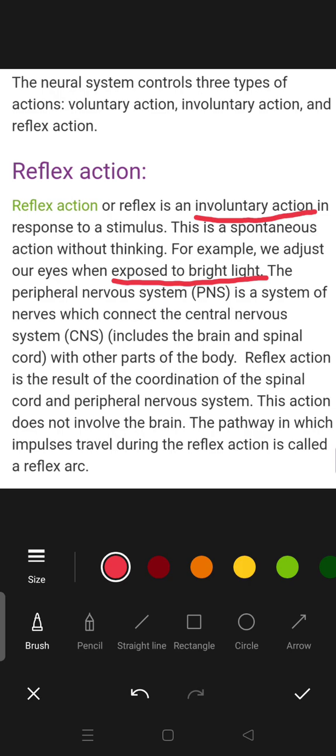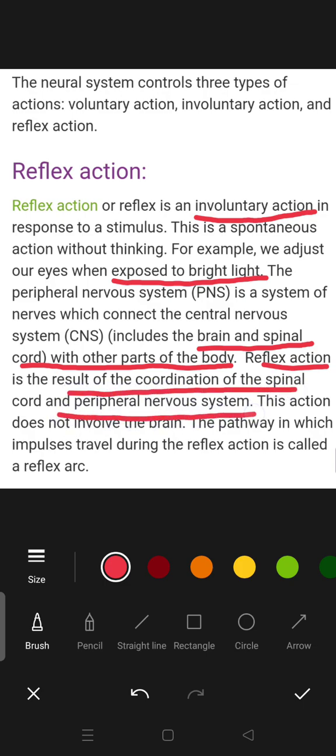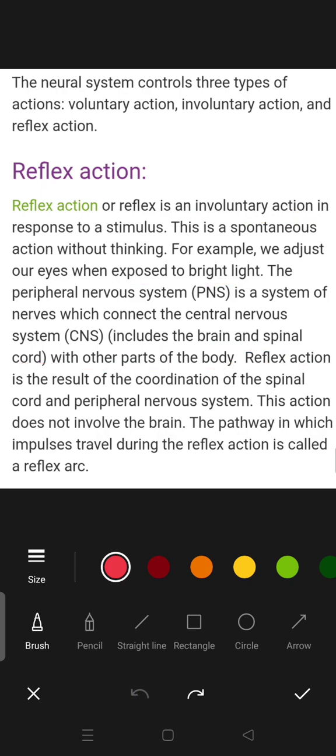The peripheral nervous system is a system of nerves which connects to the central nervous system. Now what does the central nervous system consist of? It consists of the brain and spinal cord. So reflex action is a result of coordination of the spinal cord and peripheral nervous system. This action does not involve the brain. This is the most important point one should know. The pathway in which impulses travel during reflex action is called the reflex arc. Okay, so we will move further.